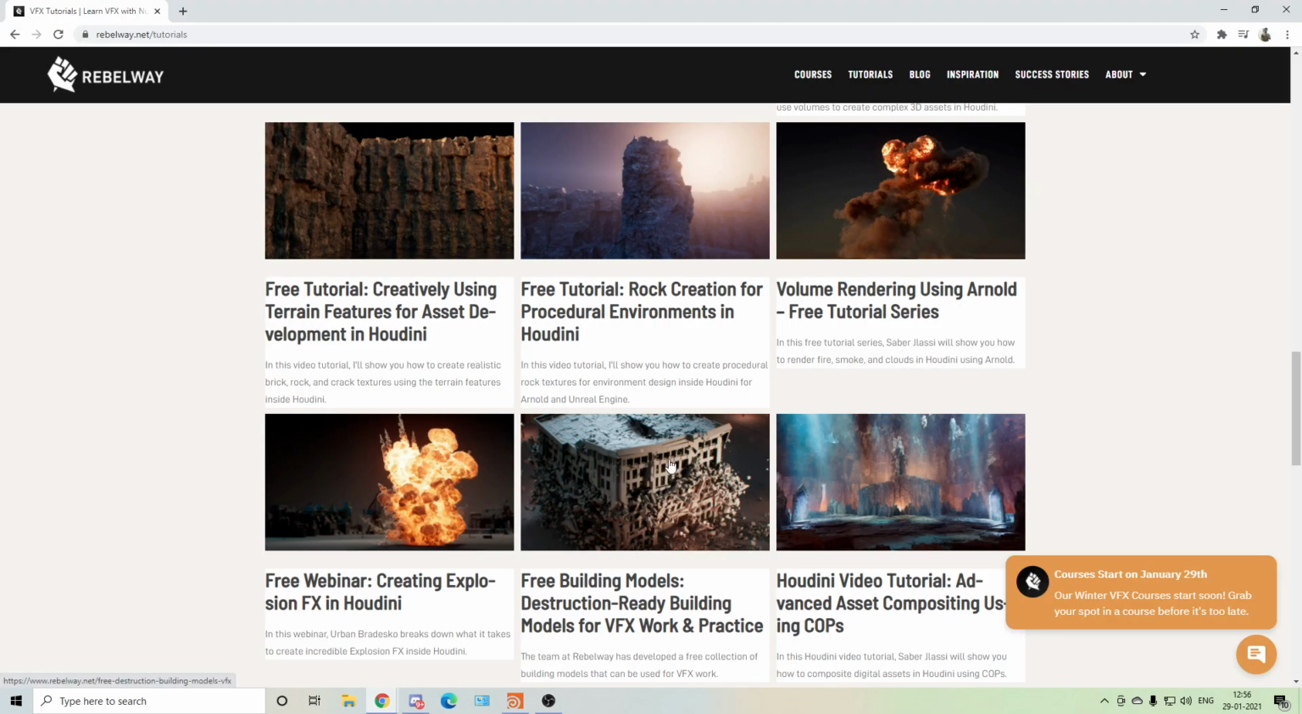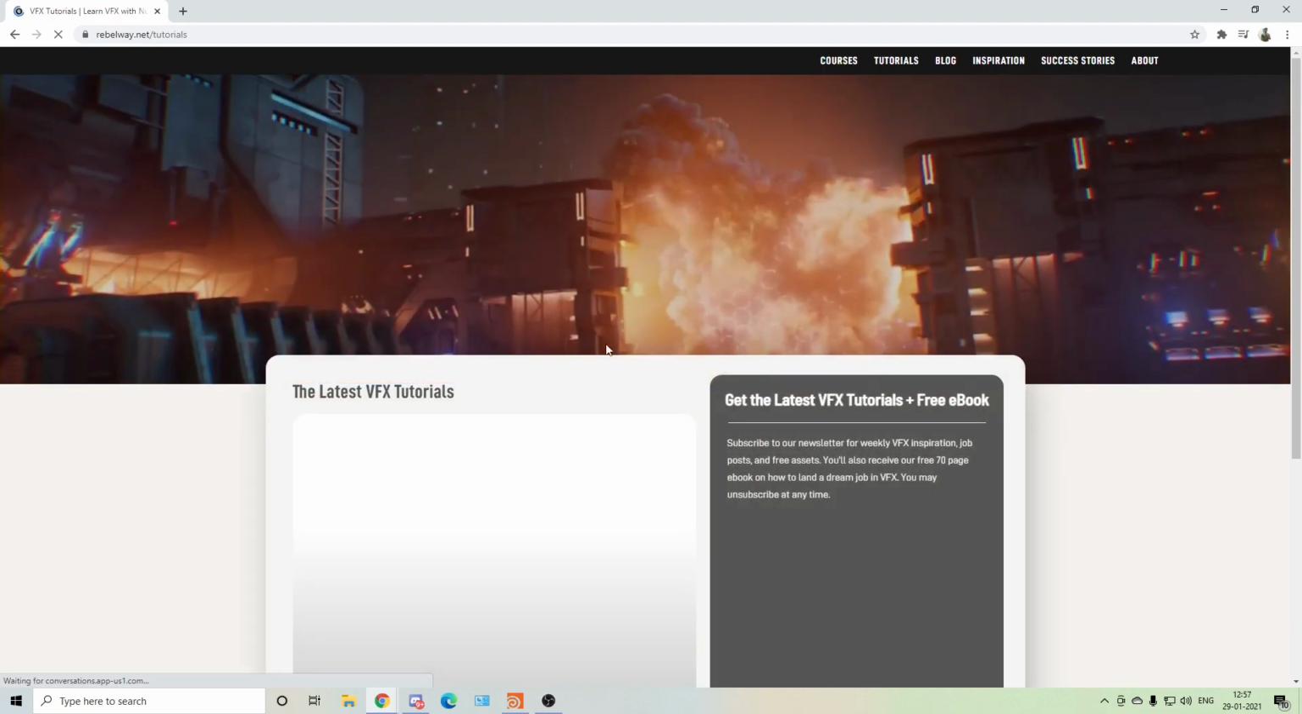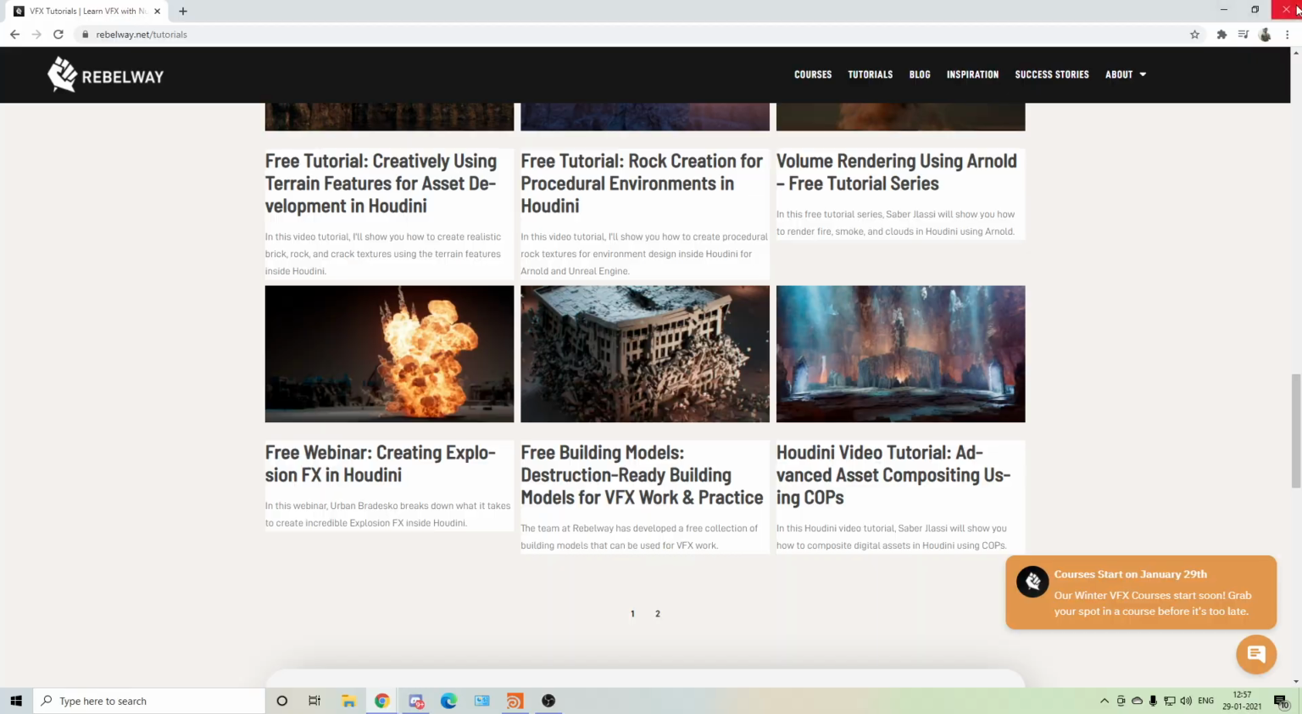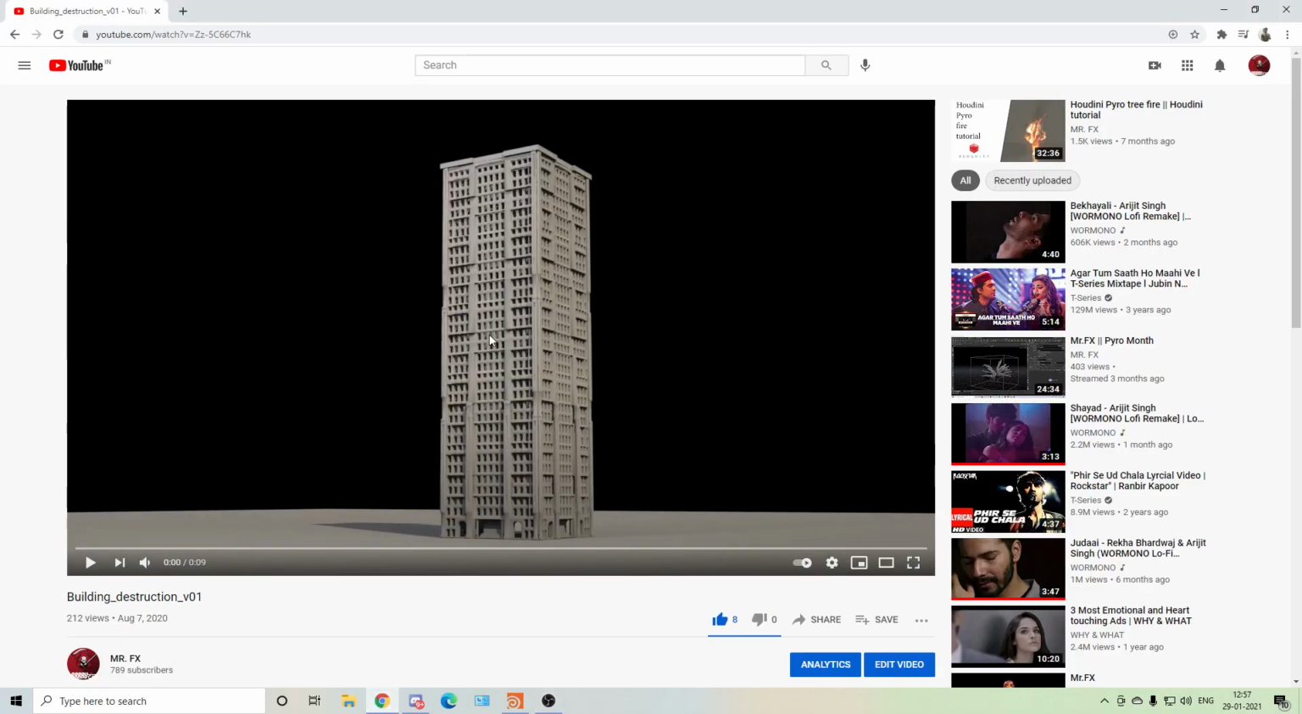So the building I'm going to use is from Rebelway. You can get these free building models, destruction ready buildings. So there will be two models. One is this one and one is the big building. You can download that one. I can even put a link, or you can directly go to Rebelway and this tutorial section, and here it is. Okay. And we are making this.